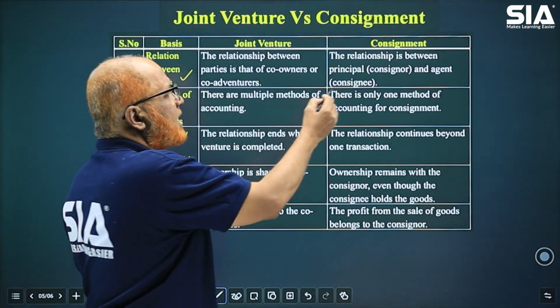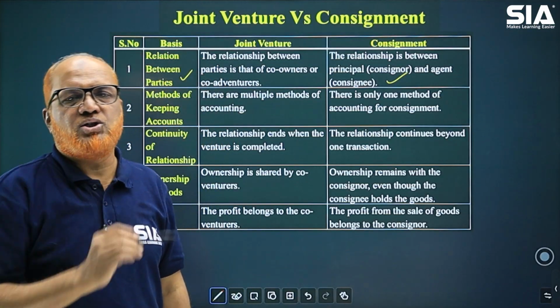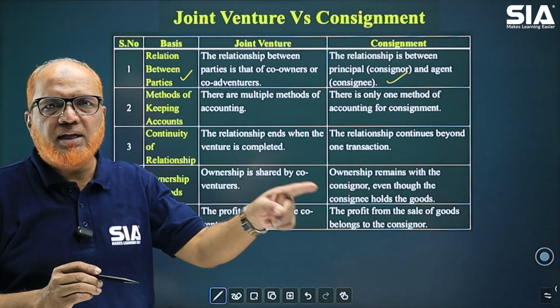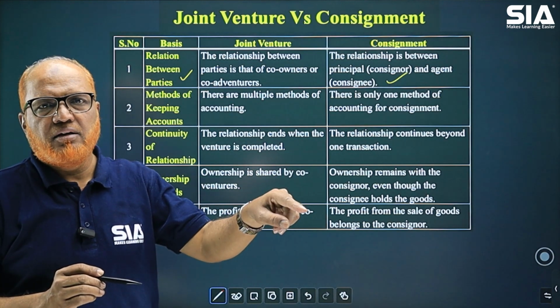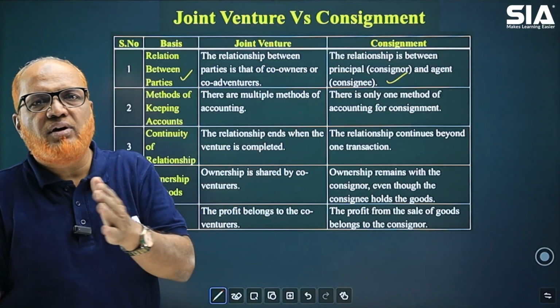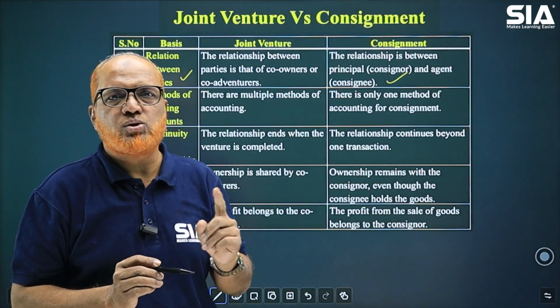Whereas in case of consignment, the relationship is that of a principal and agent. The principal is the consignor and the agent is the consignee. The consignee has to follow the instructions given by the principal consignor. That is the relationship. First one.